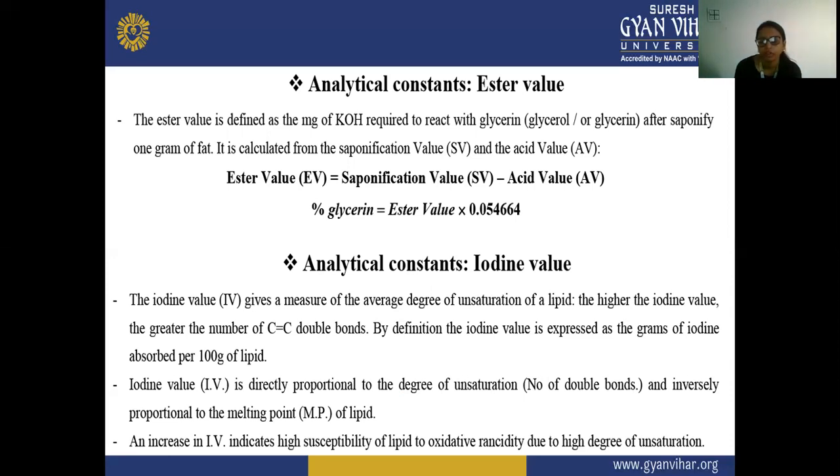If the melting point of the lipid is higher, then the iodine value is lower. An increase in IV indicates high susceptibility of the lipid to oxidative deterioration due to the higher degree of unsaturation.